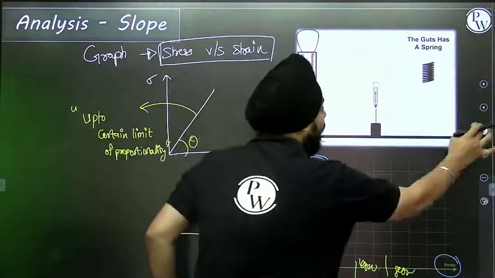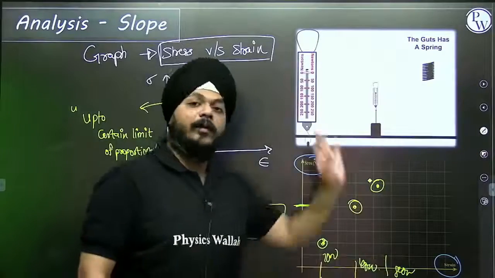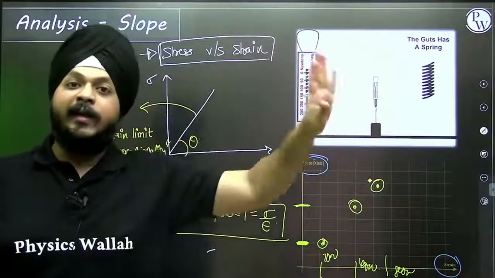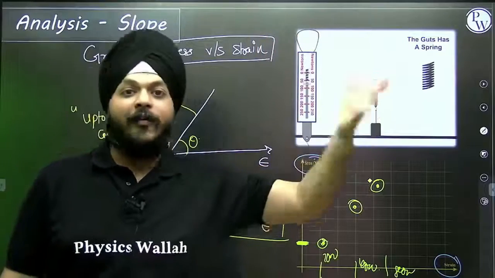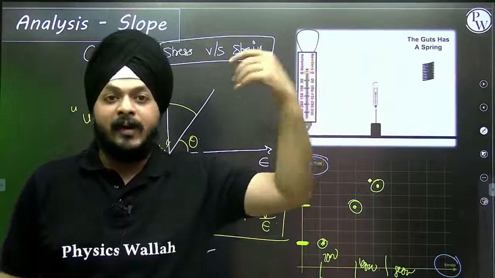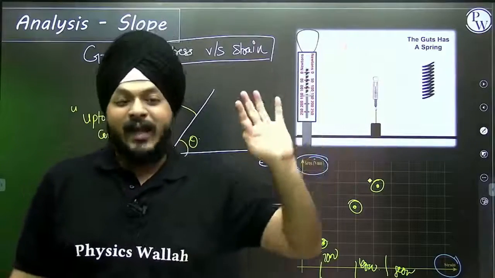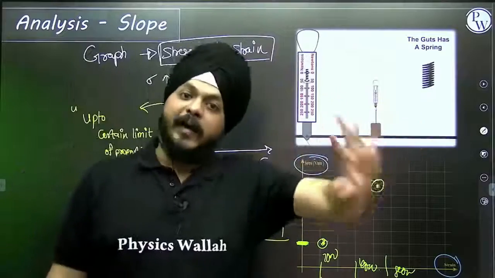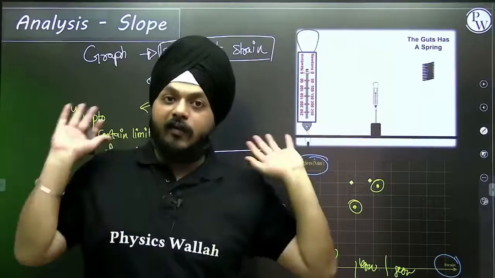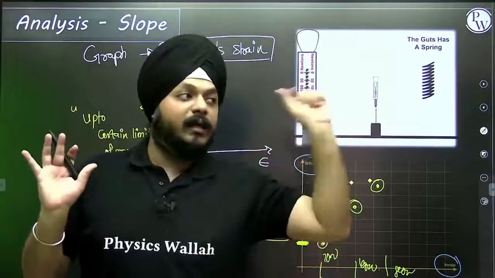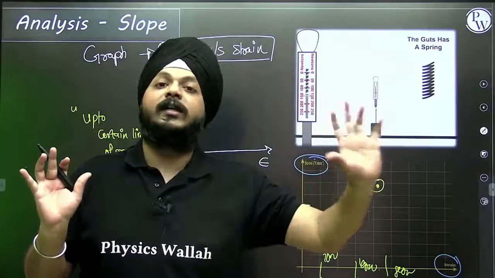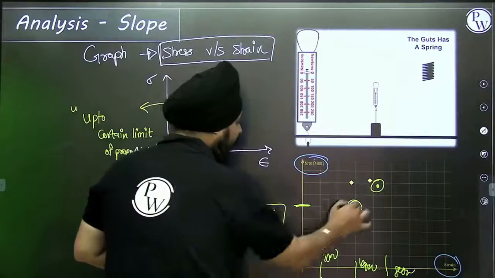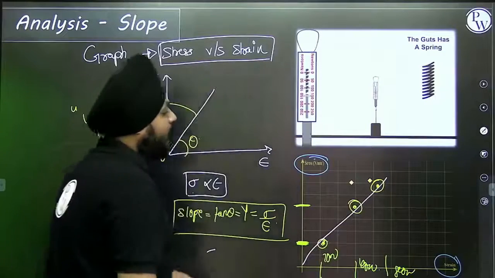So up to that limit. Now see, 80 Newton is the limit of a spring. Up to 80 Newton you can attach a mass, and after that it will either get deformed or lose elasticity, right? We are not aware of what is going to happen, we are only aware of our foundations. That limit of proportionality is 80 Newton. Up to 80 Newton we have the graph like this.